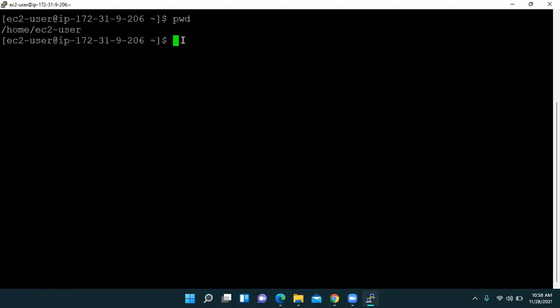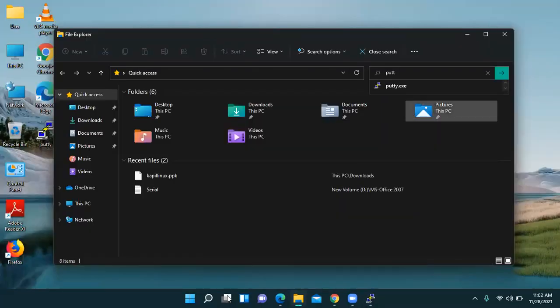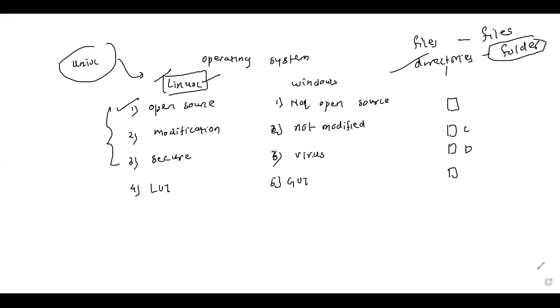Okay, suppose we use the list command. Now see, we cannot see what files and directories are inside this user, ec2-user. Okay, so the next command is the list command. Let us move to the whiteboard first, and let me clear all this stuff. So the next command is list.